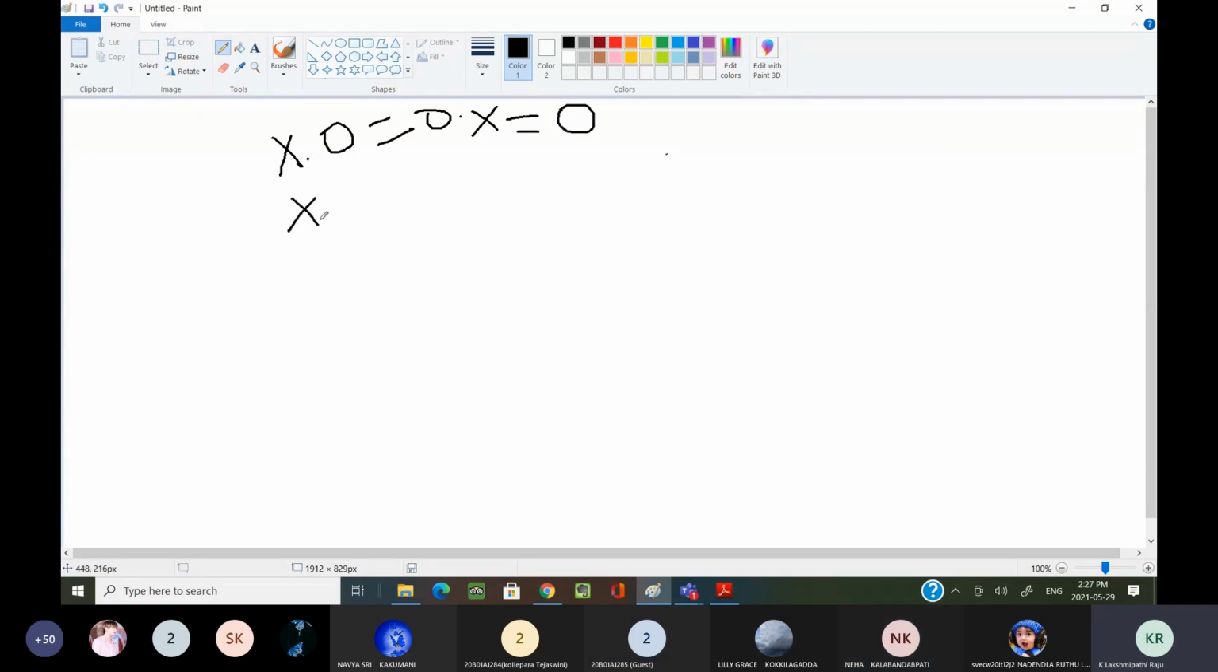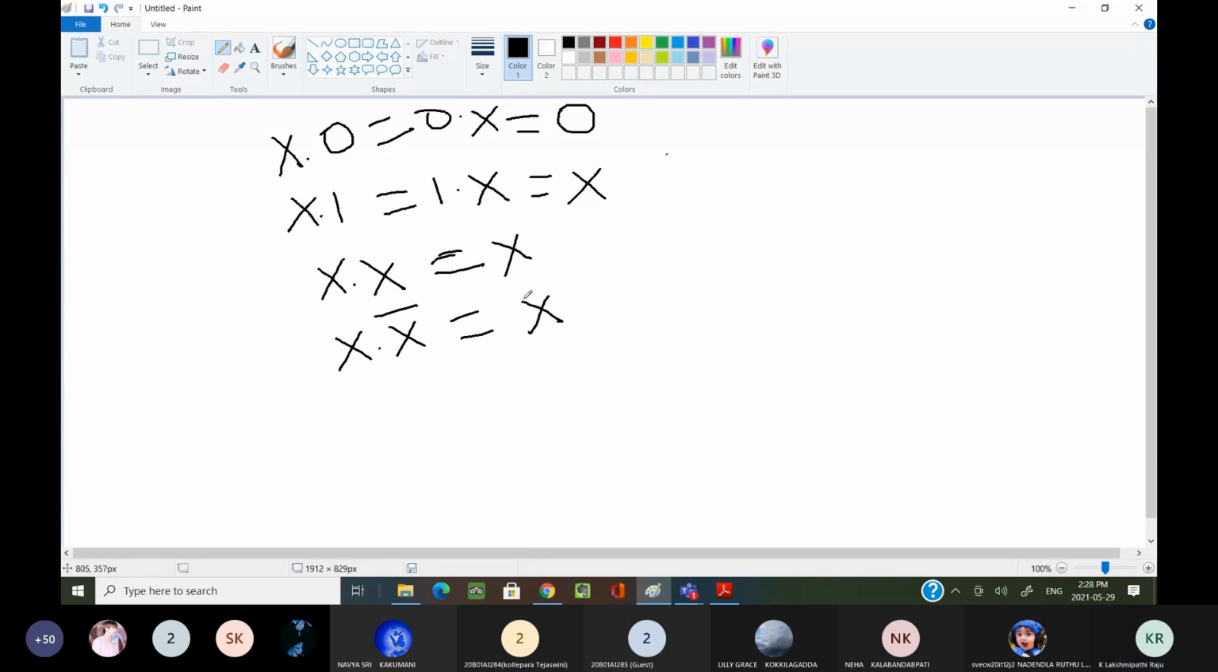Now x dot 1, or 1 dot x, x. Very good. Simple only. X dot x, x only. We are going to get x only. Okay. Now x dot x bar, 0. x bar dot x, 0. Very good. Okay. These are the rules. These are the AND rules.